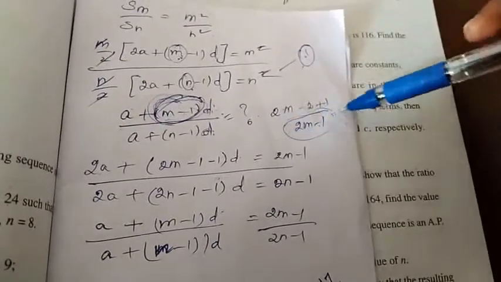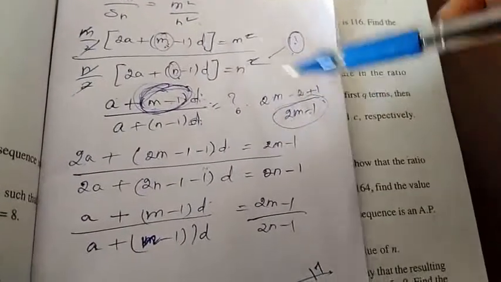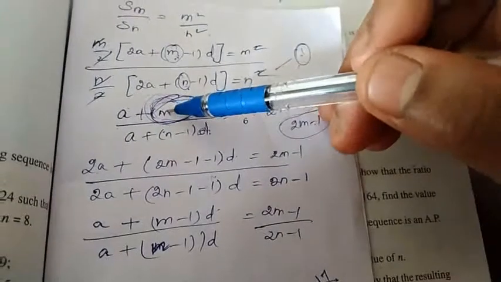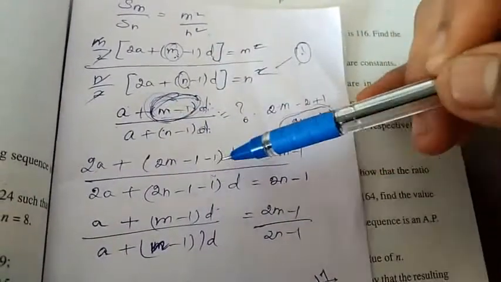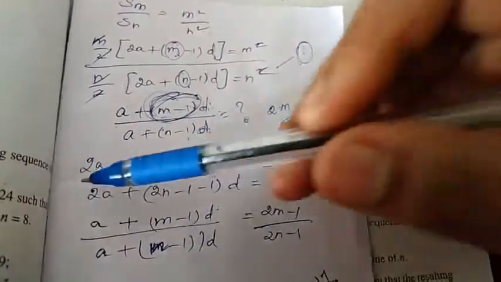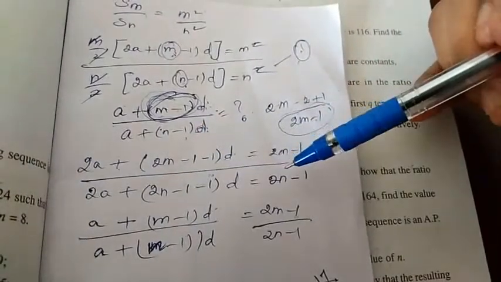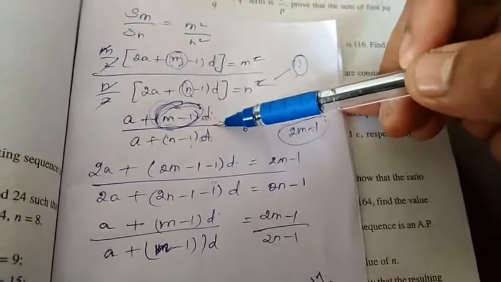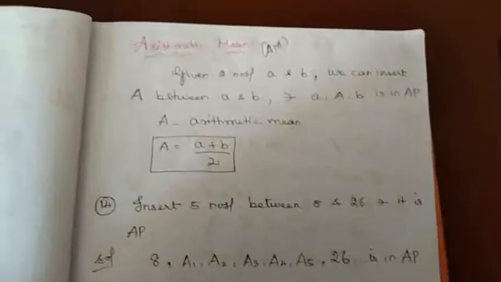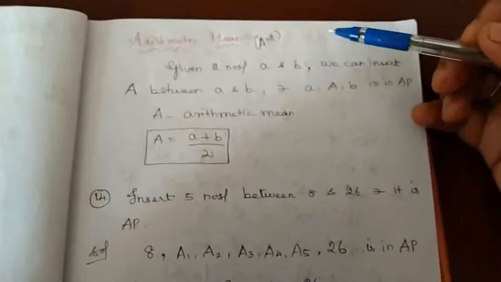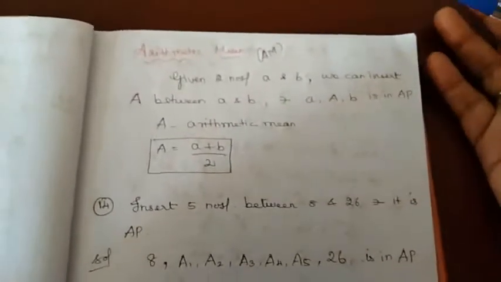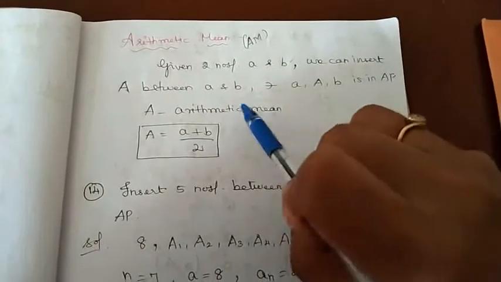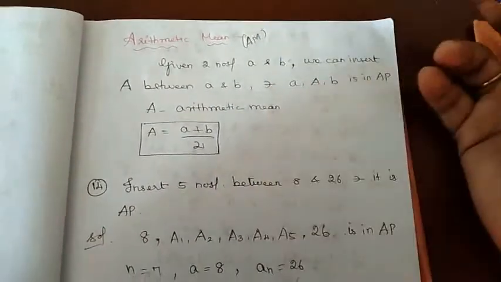Now you have to put n is equal to 2m minus 1 and n also 2n minus 1. Alright. So if I put 2m minus 1 it will become 2m minus 2 and here 2n minus 2. So if you divide throughout by 2 in both numerator and denominator we will get our requirement. So when you have a problem of this kind, do it in this way. Then we have seen AM. AM is arithmetic mean, we know very well. If we want to find the arithmetic mean of two numbers, we have to add and divide by 2. Right.